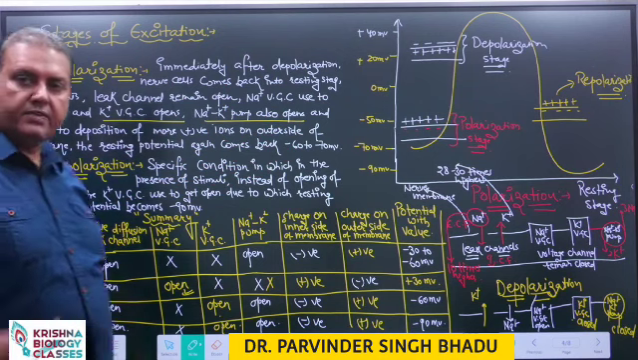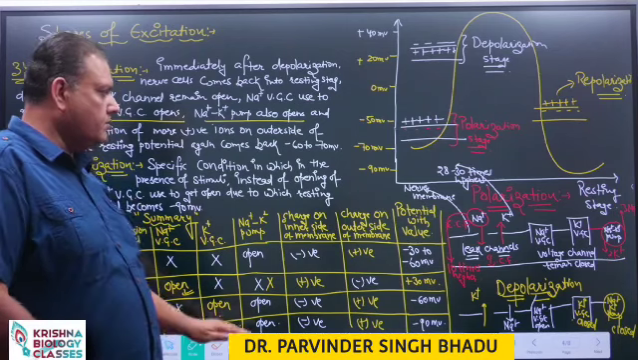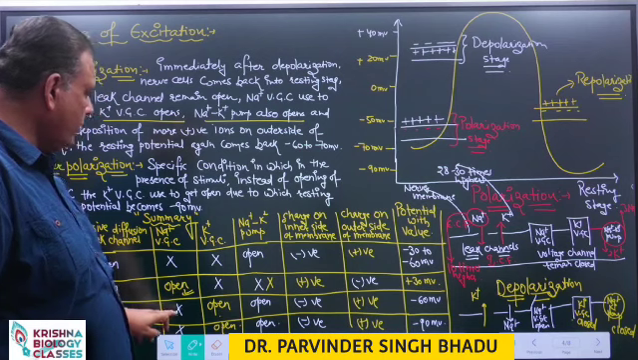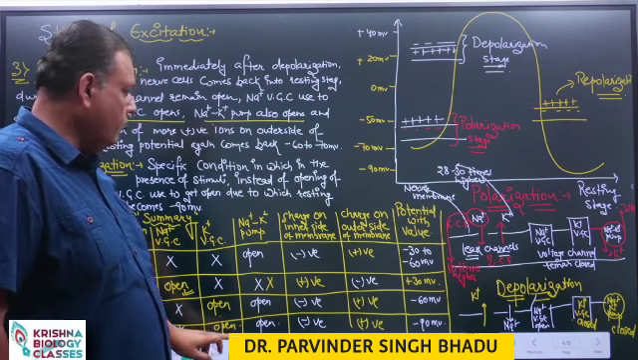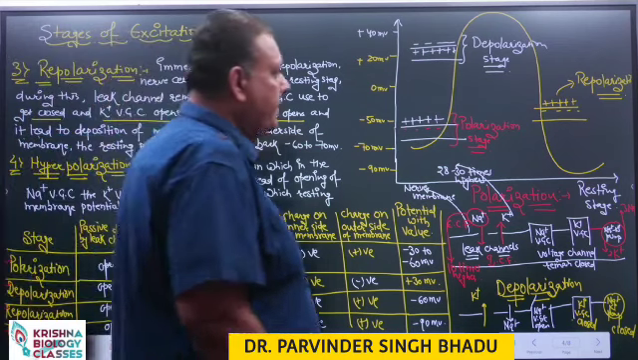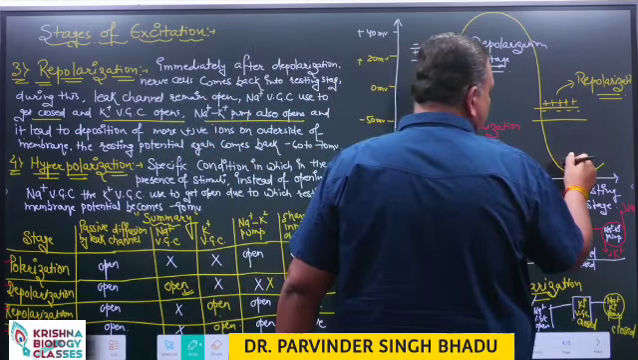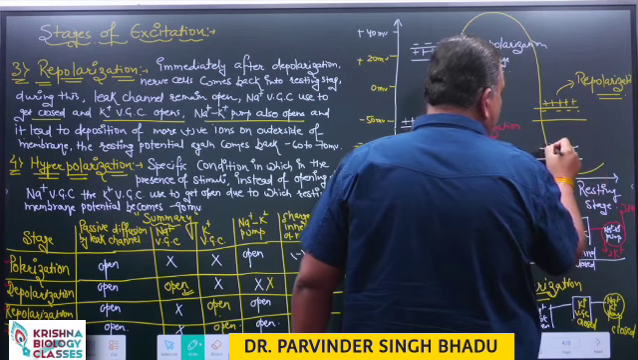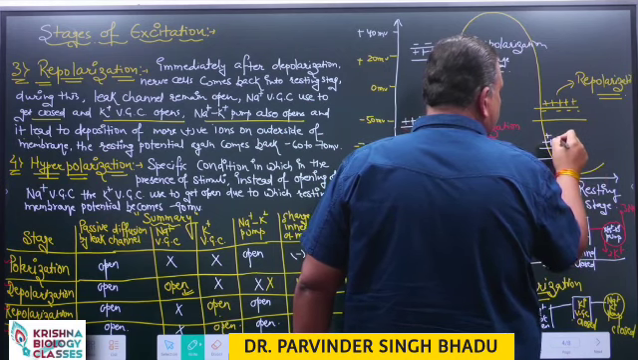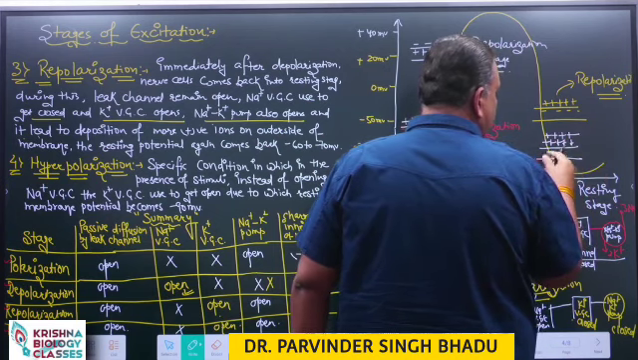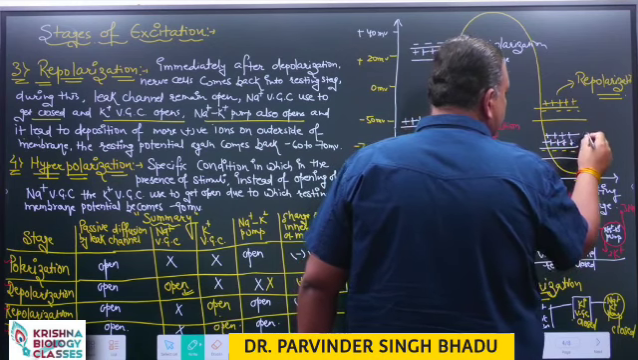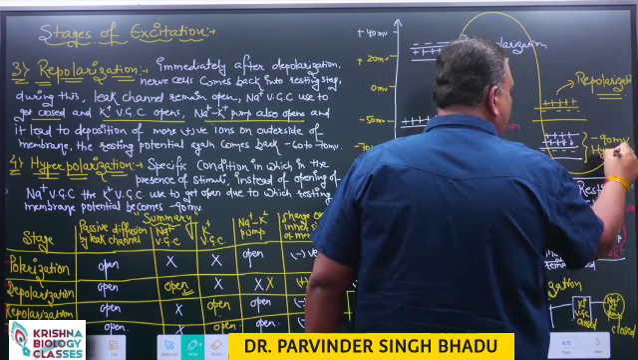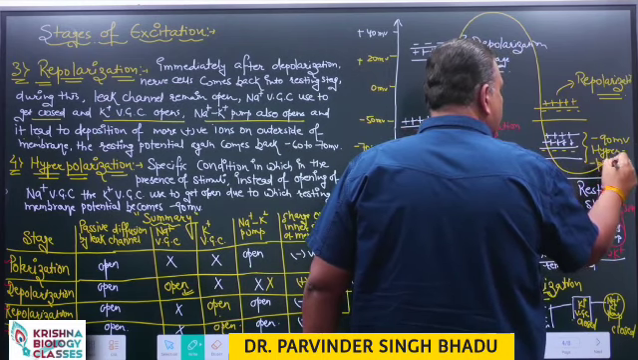Hyperpolarization is the specific condition in which, in the presence of a stimulus, instead of the sodium voltage gated channel opening, potassium voltage gated channels get open, which leads to the deposition of more positive ions on the outer side, and the resting membrane potential becomes minus 90 millivolt. That is known as hyperpolarization.